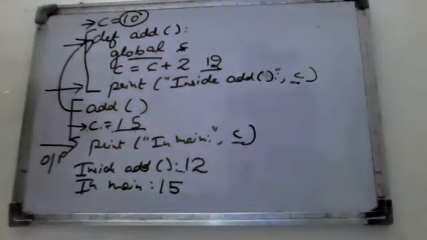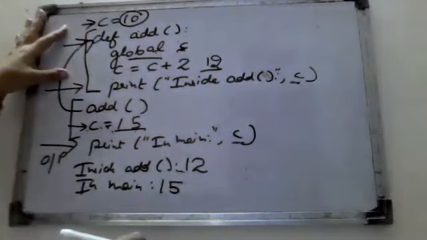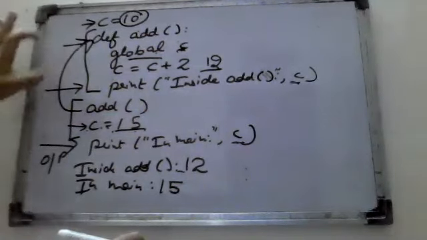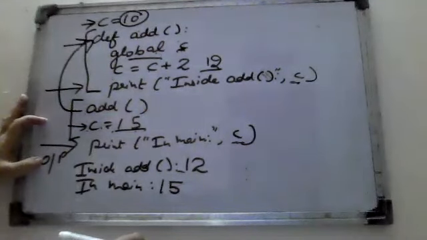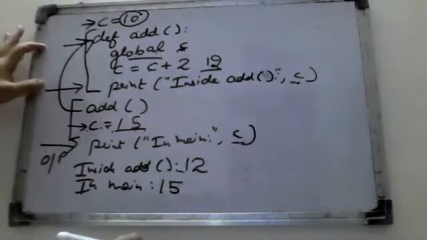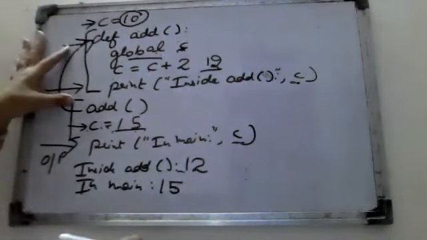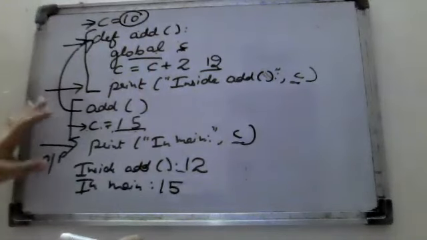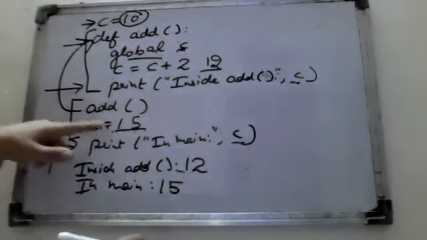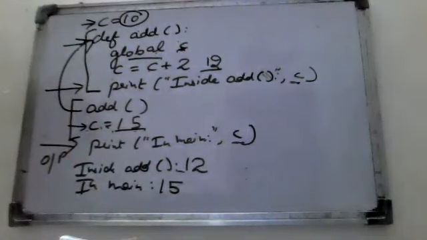So we can say a local variable is declared within the function or within the block only, but the global variable is declared outside the functions. And one thing more, a local variable is accessible only within the function, but the global variable is accessed throughout the program.